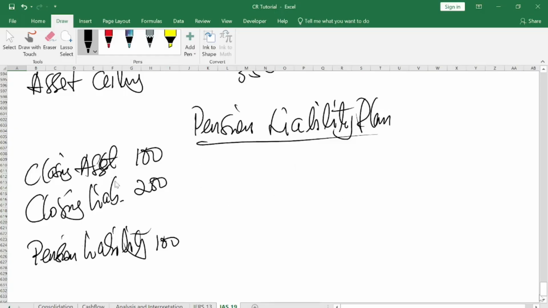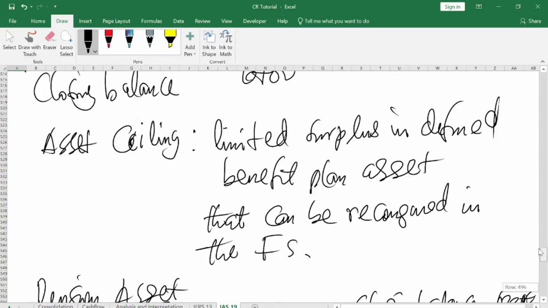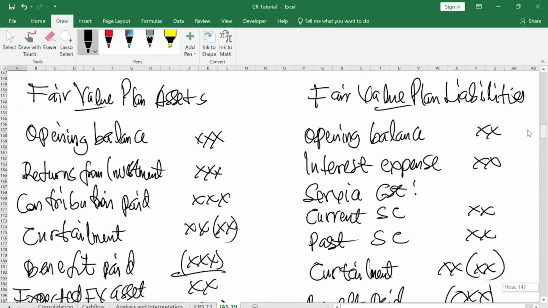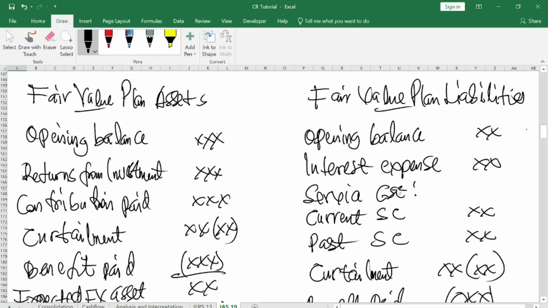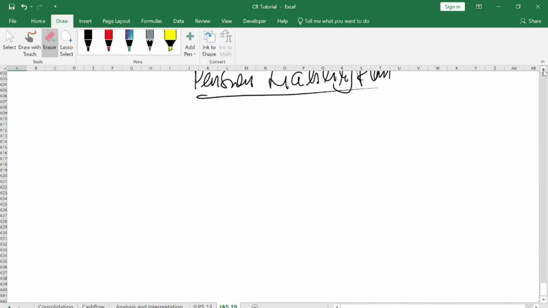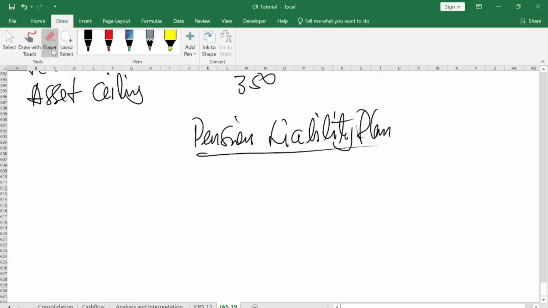So here in the question, they will expect you to maybe use the pension liability alone to prepare. And this format that you see over here, the two formats, we can make it single. You understand? We can make it a single format as well, and it will give you the same answer. Okay, so let me demonstrate it here for you so that when you are confronted with such a question, you know what to do.